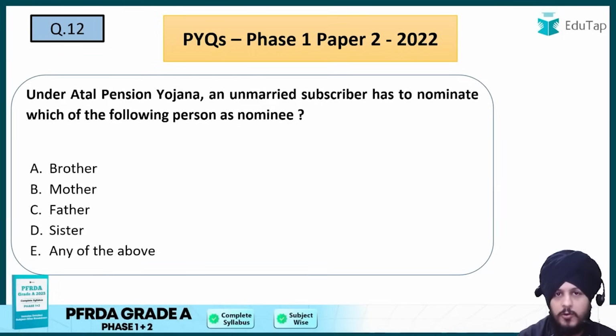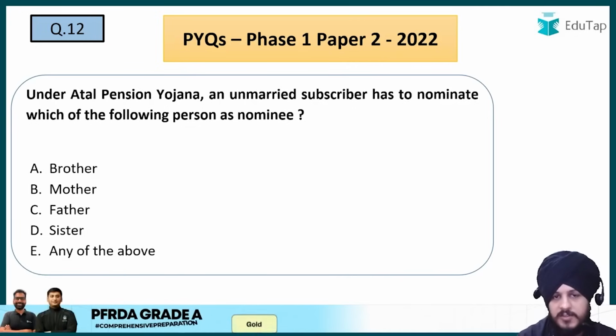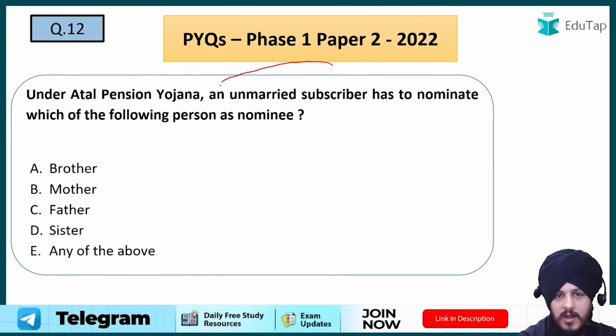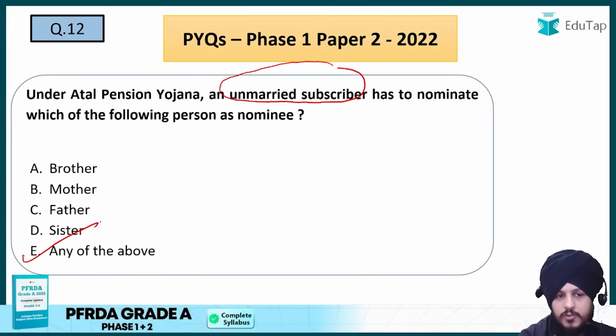Now let us move on to question number 12, which says under Atal Pension Yojana, an unmarried subscriber has to nominate which of the following person as nominee: A, brother, B, mother, C, father, D, sister, and E, any of the above. Now since the question is about unmarried subscriber, the answer is going to be E, which is any of the above, right? So E is going to be the answer.